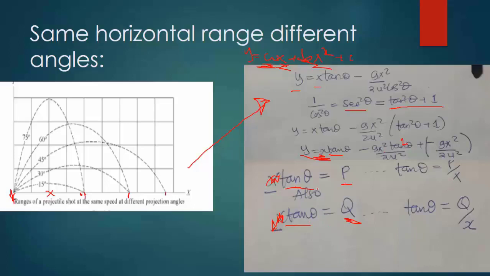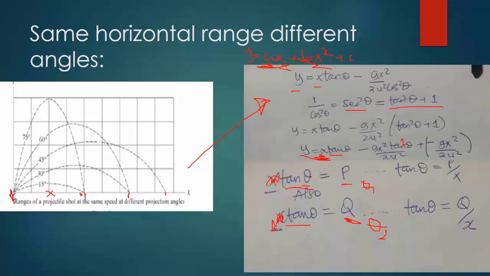Sawa? So tukitafuta tan inverse ya p tutapata value ya kwanza ya theta, na tukitafuta tan inverse ya q tutapata value ya pili ya theta. Okay, hii ndio inaelezea kwa nini at the same value ya x tunaweza tukapata angles mbili zinazokupa the same value ya x.